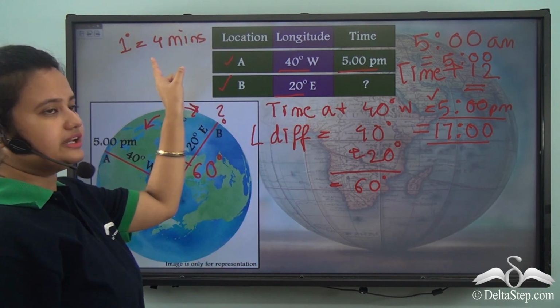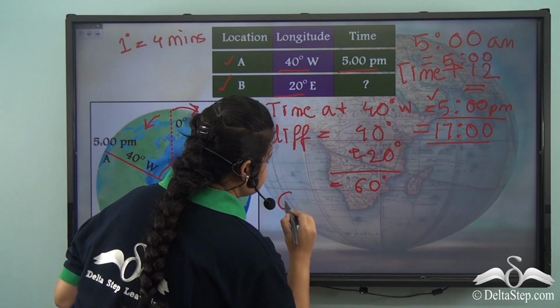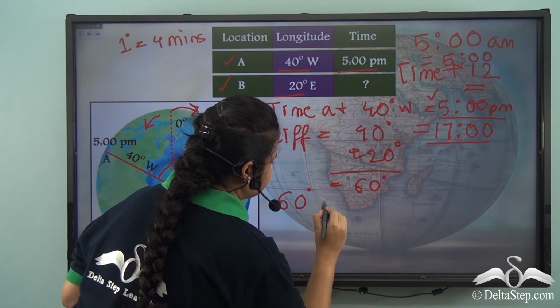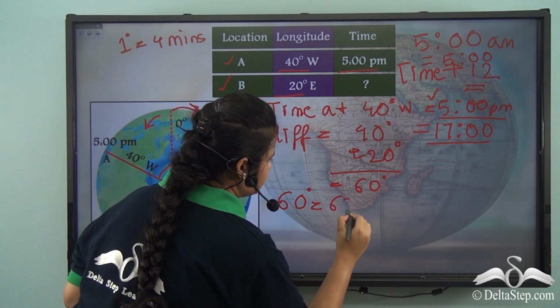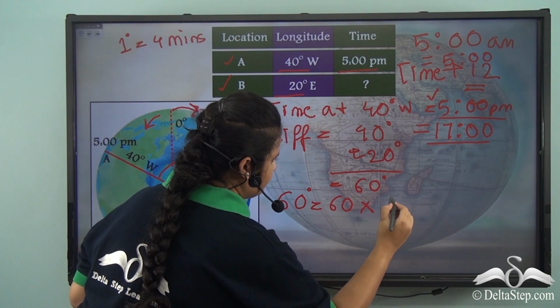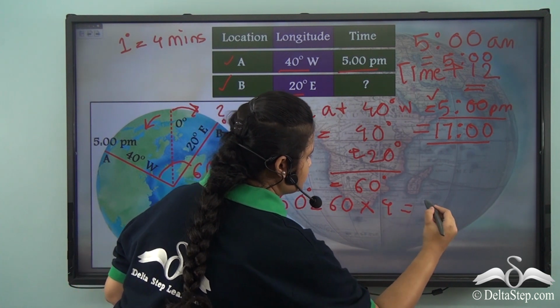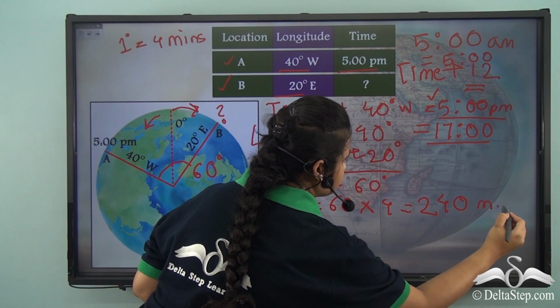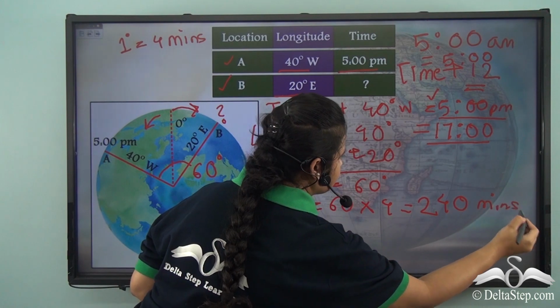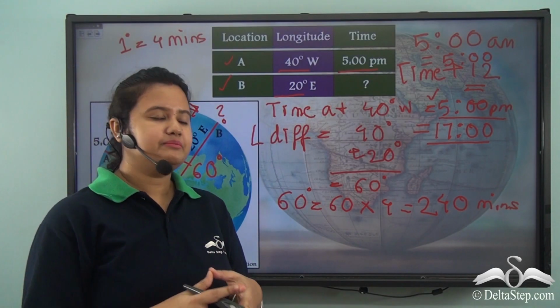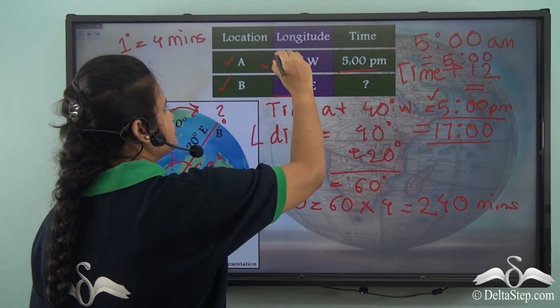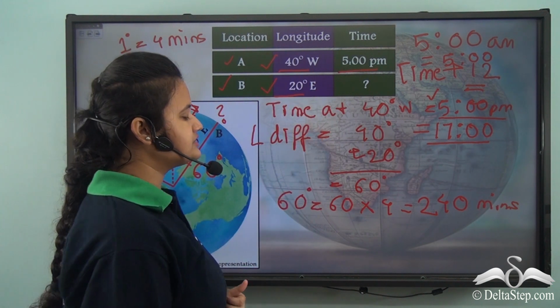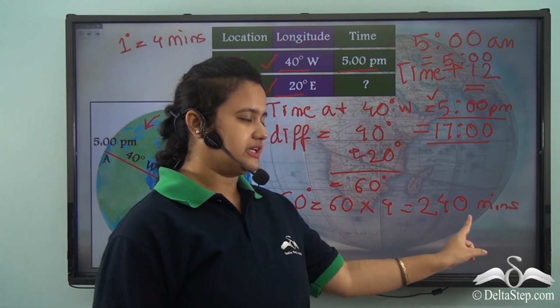So if 1 degree is equal to 4 minutes, then 60 degree will be equal to 60 into 4, which is equal to 240 minutes. So the time difference between these two lines of longitudes is 240 minutes.